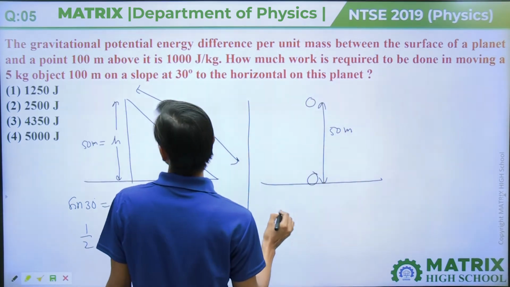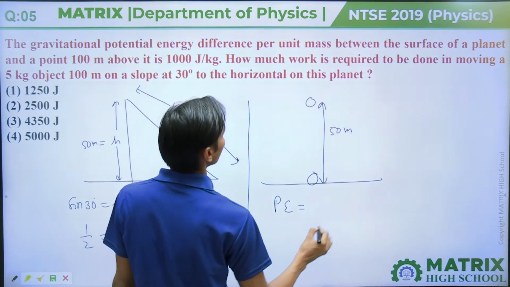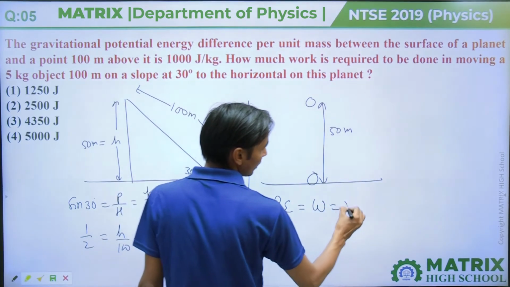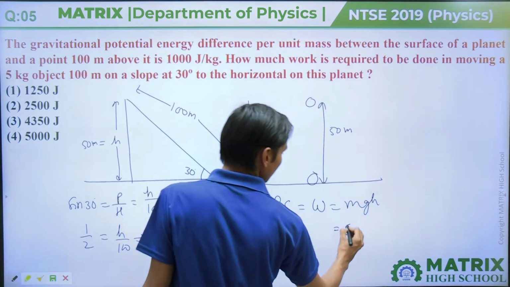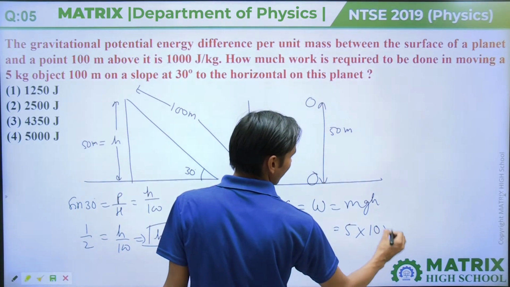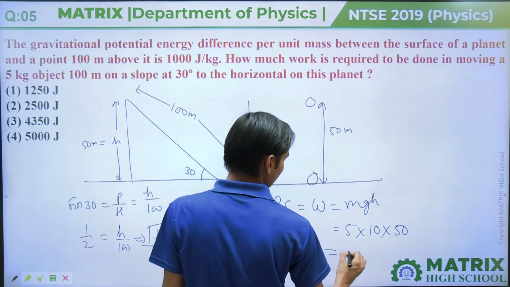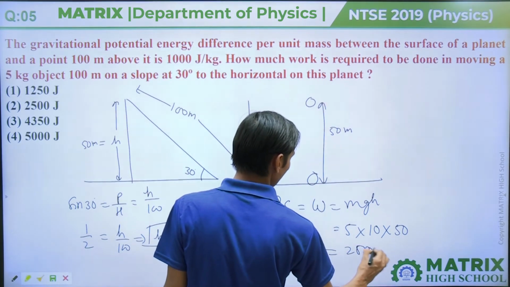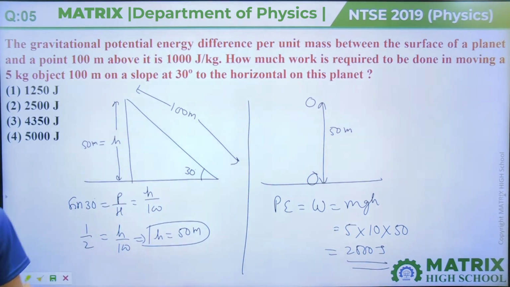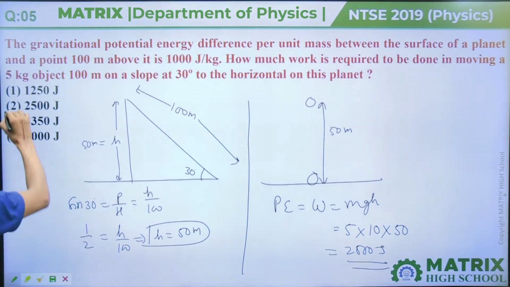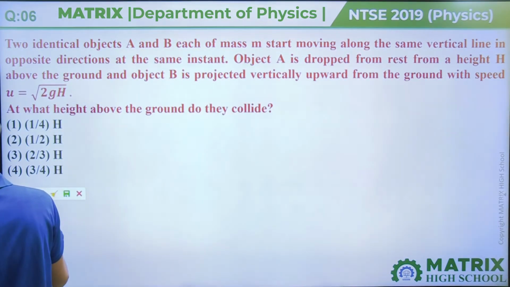Then we know change in potential energy, gravitational potential energy is work required, that is mgh. M is 5 kg, g is 10 and h is 50, that will come 2500 joule. That means your answer will be 2500 joule.